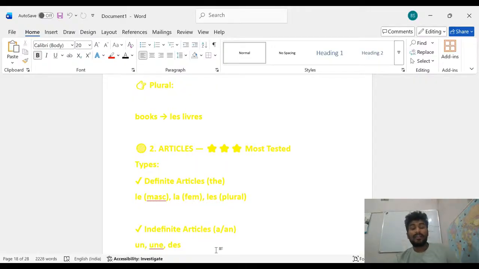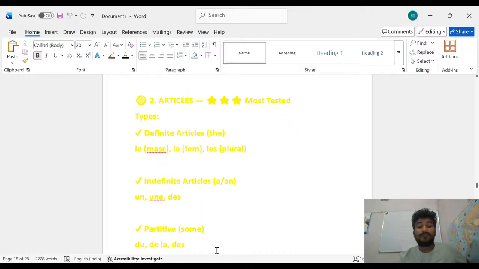Un means a, and une means a for feminine, and des. They are the indefinite articles. Un is for the male, une is for the female, and des is for the plural.